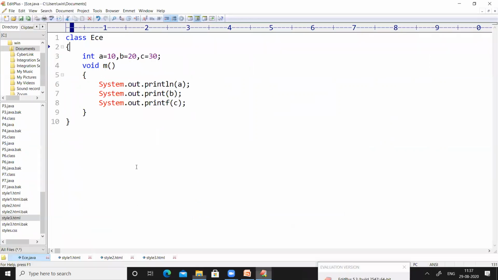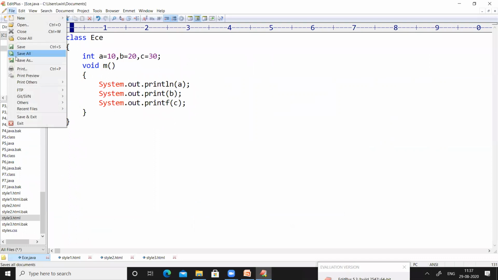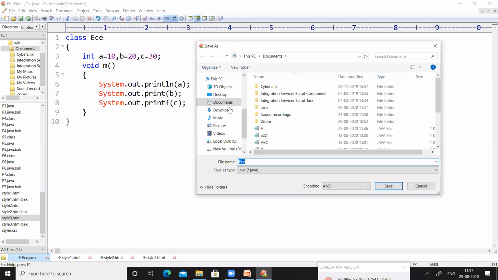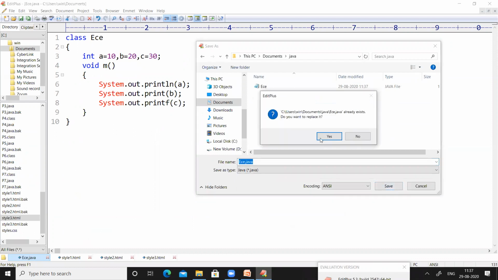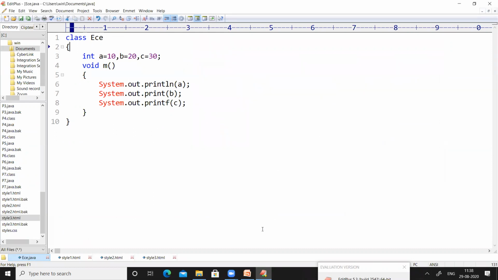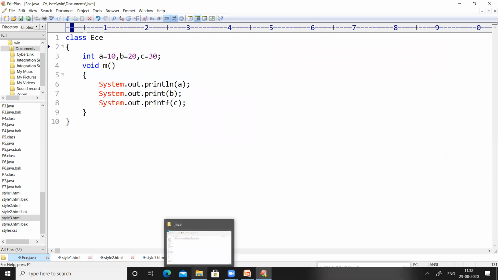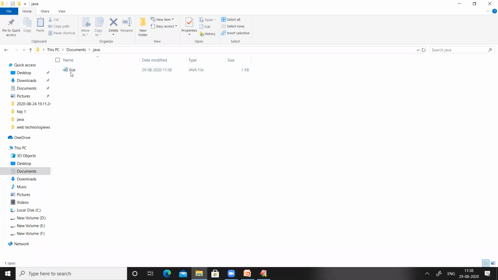Let us save as, I want to save inside Java, ECE. So I am saving the programs inside Java because I need to write all the programs in the same folder. So ECE is a program, it is a Java file, right?